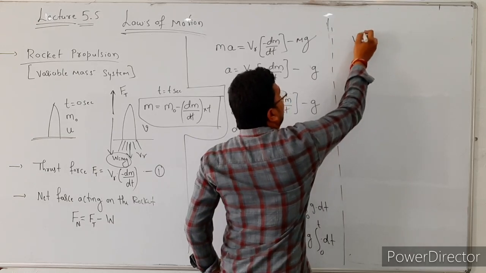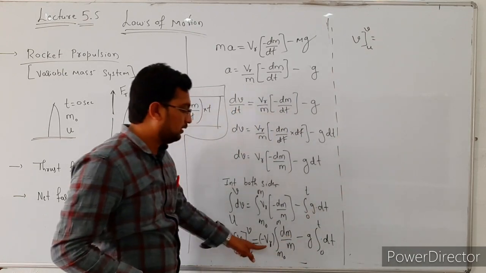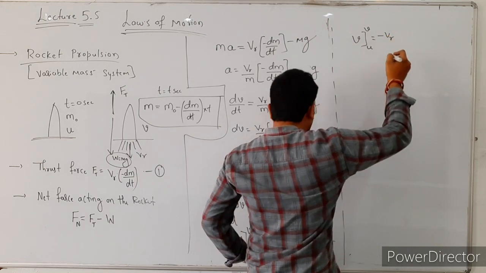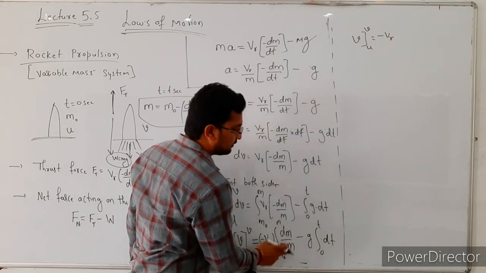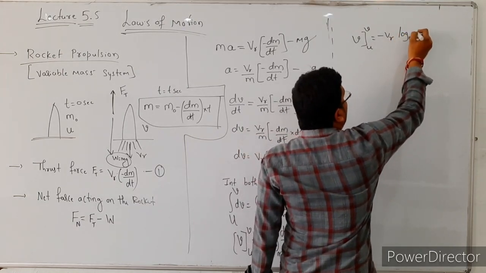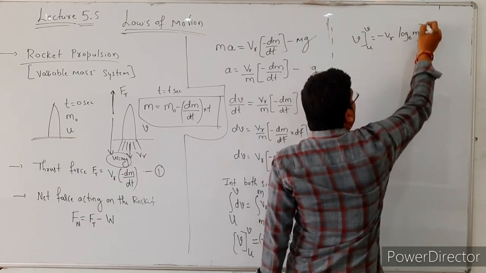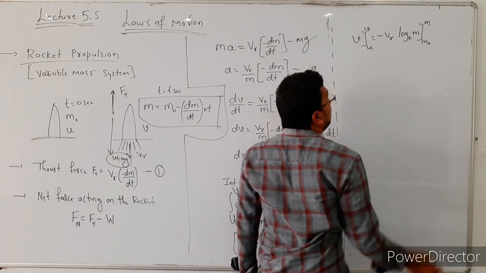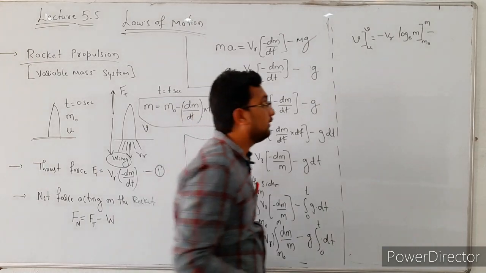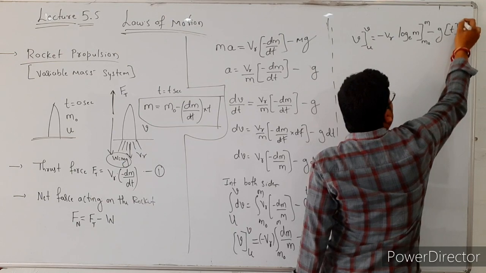Then this equation becomes v, with limits from the initial velocity to the final velocity, that is equal to v suffix r, minus... here this is in the form of 1 by x with respect to dx, its value is log base e m, with limits from the initial mass to the final mass, that is m0 to m, minus g as it is, integration of dt value is t. So this is t from 0 to t.